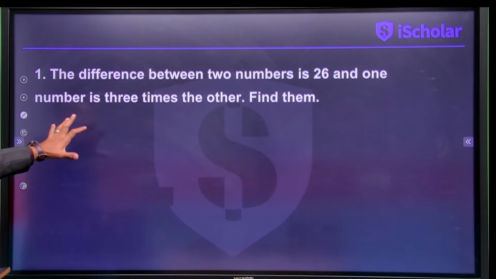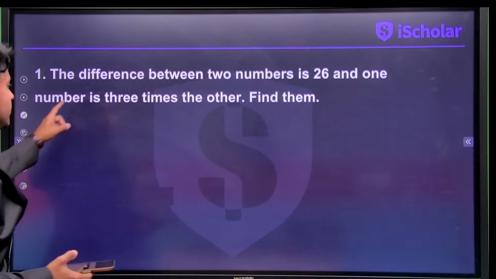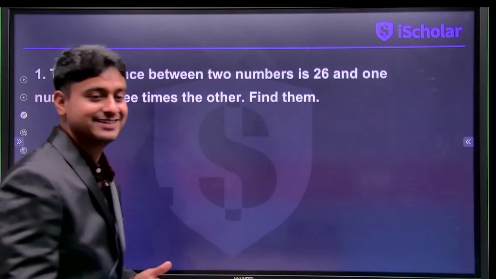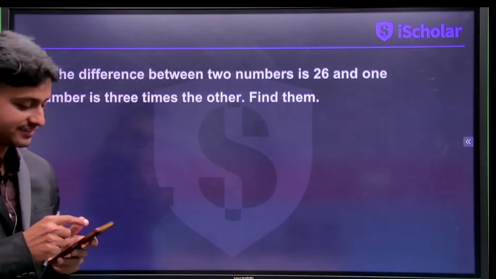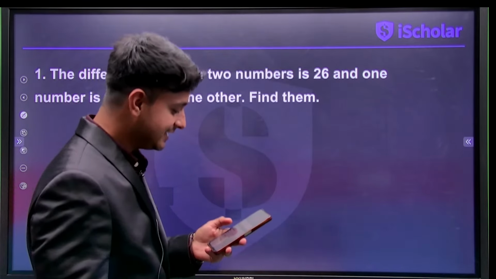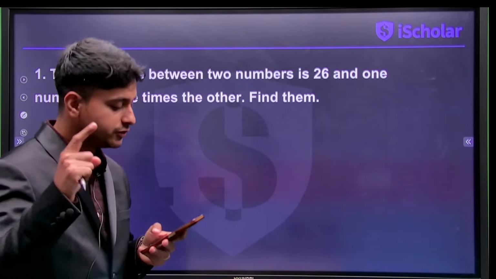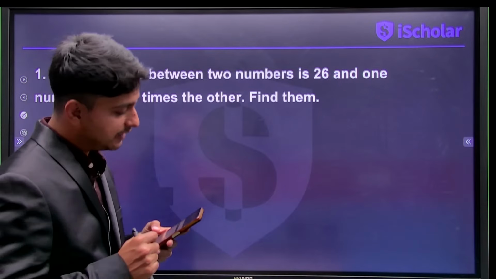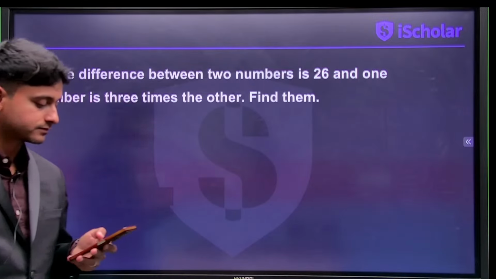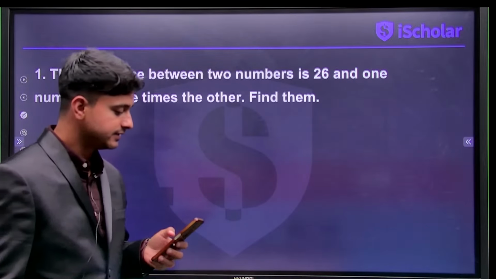So this is a very interesting question, guys. The difference between two numbers is 26, and one of the numbers is 3 times the other. We have to find them. Come on, I'm waiting in the chat for all of you. This is the time to showcase your talent and get the answer. Please comment in the chat. The difference between two numbers is 26 and one of the numbers is 3 times the other. We have to find them, guys.